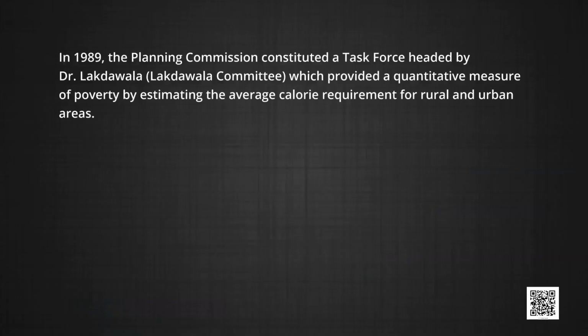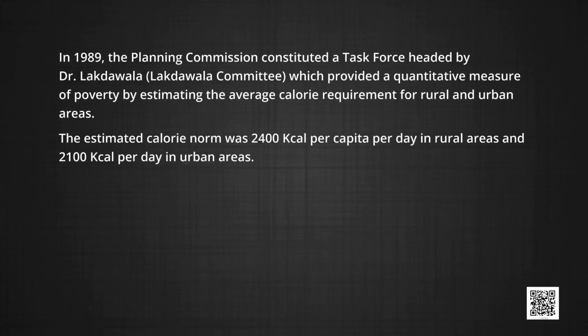It may be noted that the poverty line excluded the expenditure on education and health, as they were assumed to be provided by the government. Let us see, the Planning Commission constituted a task force headed by Dr. Lakdawala, that was Lakdawala Committee, which provided a quantitative measure of poverty by estimating the average calorie requirement for rural and urban areas. The estimated calorie norm was 2400 kcal per capita per day in rural area and 2100 kcal per day in urban areas.